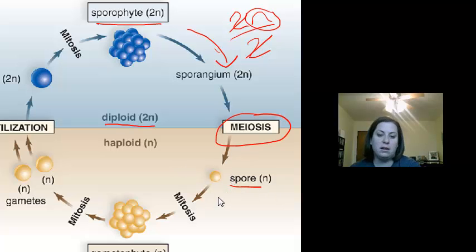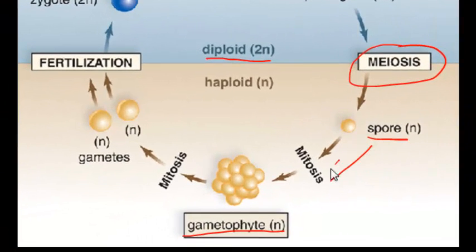They have one copy. This spore is going to go through the process of mitosis. Mitosis just means we're going to go from one cell to two, 2 to 4, to create a multicellular organism.